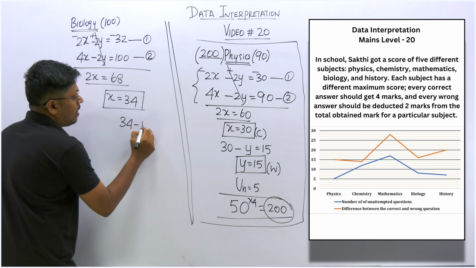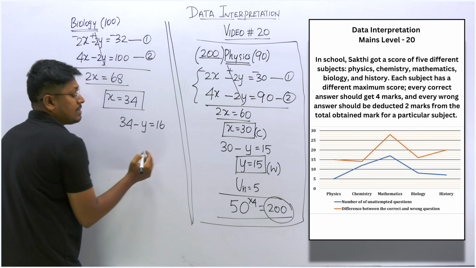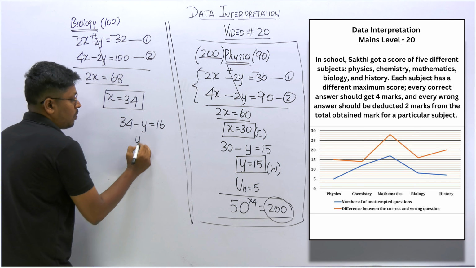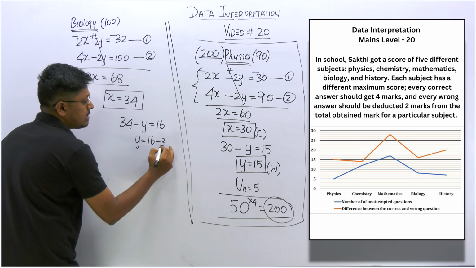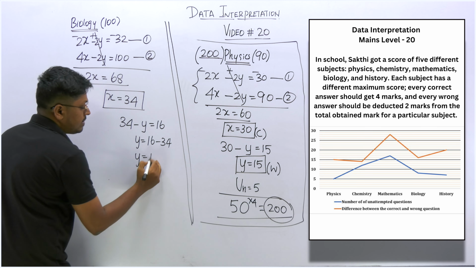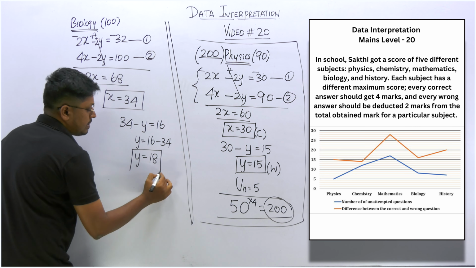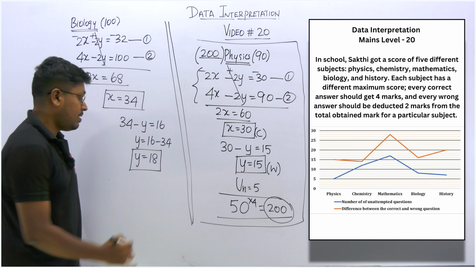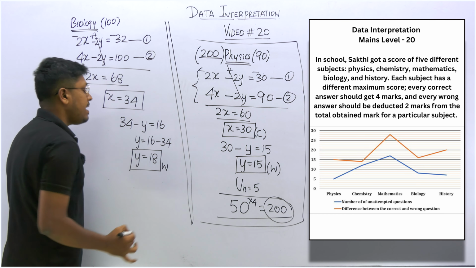Minus of a wrongly answered question. The difference is 16, which they have given in the line graph. So y is equal to 16 minus 34, so y is equal to 18. So y is the wrongly answered question. Wrongly answered question is 18.